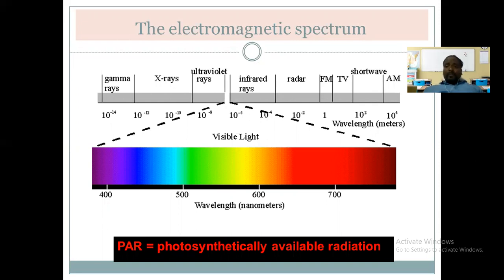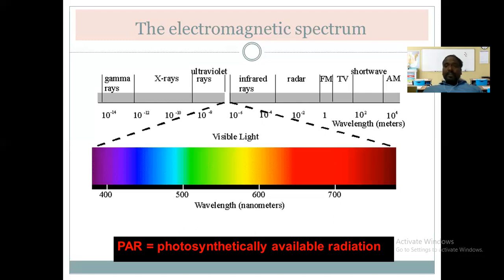So there are different types of electromagnetic waves or radiations. The electromagnetic radiations with very low wavelength are gamma rays, X-rays, and ultraviolet rays as well. But the spectrum used in the process of photosynthesis is the spectrum of visible light.